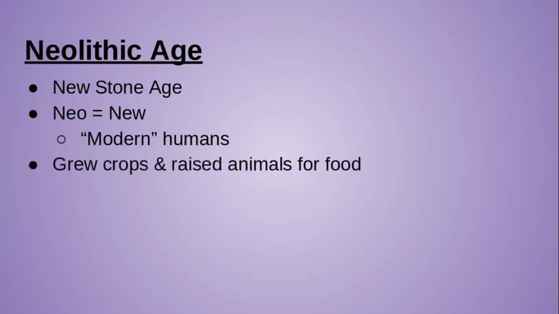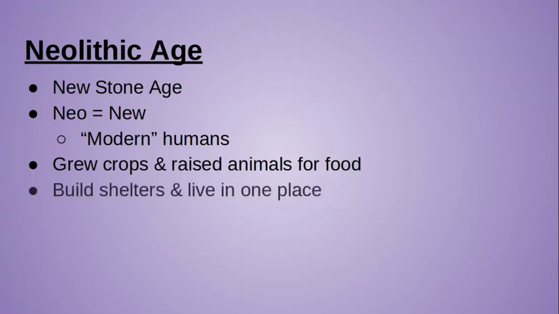One big reason why we're a little bit more modern is instead of going out and hunting and gathering, we start to become quite intelligent, and we learn how to grow our own food and how to keep our own animals for various reasons, mainly for food, but other reasons as well. We also start to build shelters, like permanent, nice homes. Now, not homes we live in today, but starting to build things out of mud and timber and structures that are going to be a little bit more stable and a little bit more protective. And we also start living in one place. We're not wandering around anymore. We're going to stay and we're going to live.